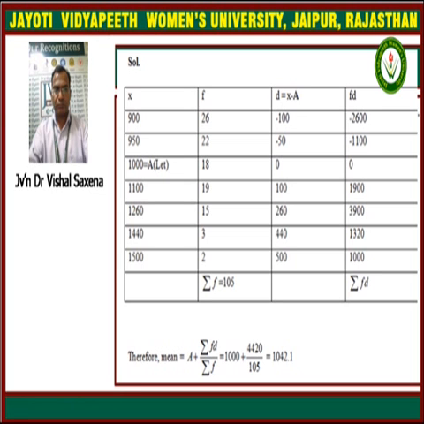a can be taken as any value from the data, and it is taken as 1000. So we have the values here, like d equal to x minus a, where a is taken as 1000, and then after taking d we have to calculate fd. Now by taking the summation of f and the summation of fd, we use this formula: a plus summation fd upon summation f.